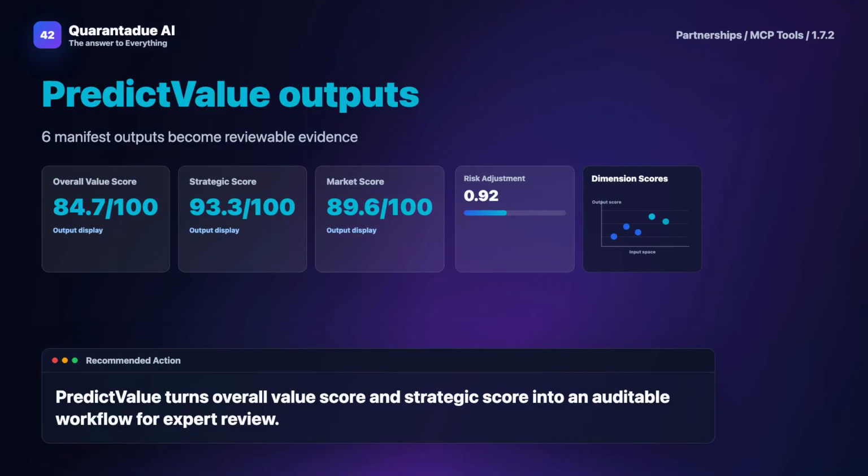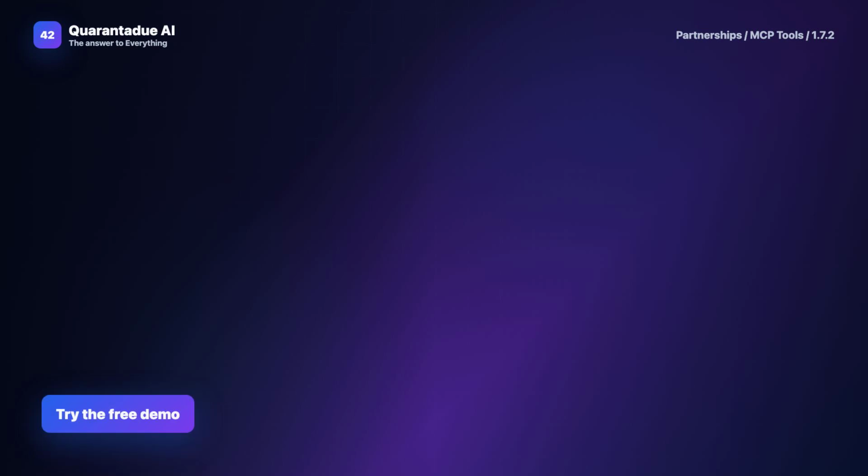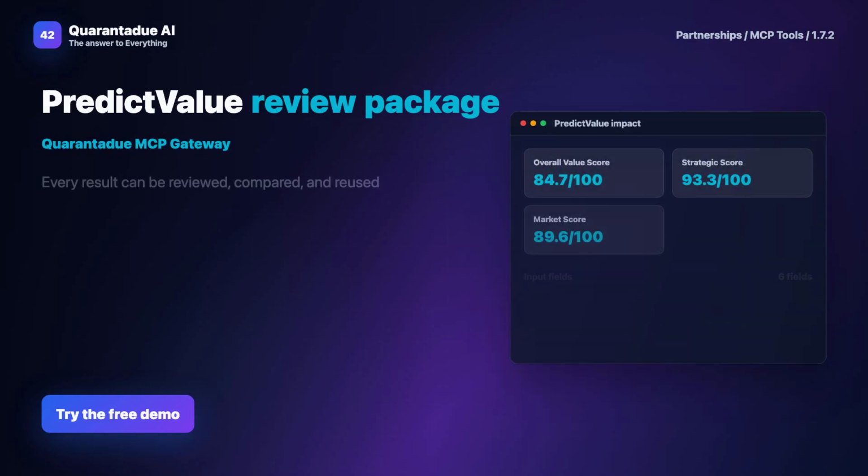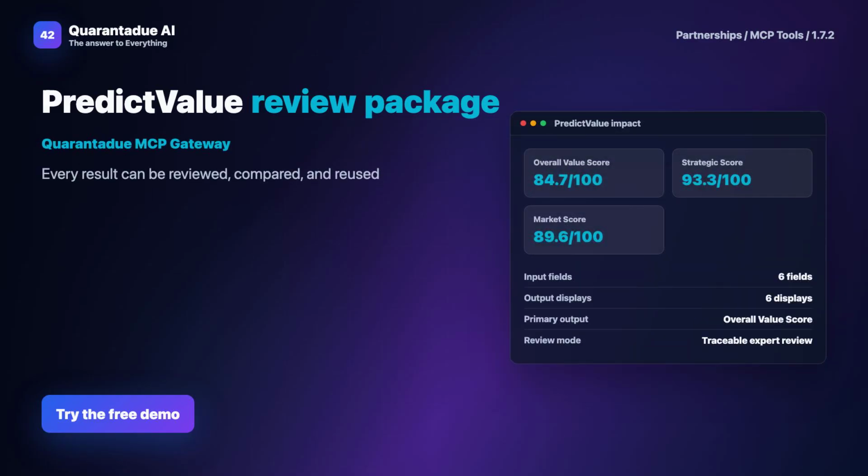Predict value returns structured outputs such as overall value score, strategic score, market score, risk adjustment, and dimension scores. These outputs are designed to support review, reporting, comparison, and follow-up actions. The value of predict value is not just automation, it is a controlled way to turn repeated partnerships work into a documented business process with clear inputs, transparent logic, and reusable outputs.